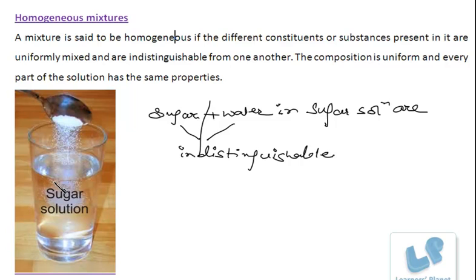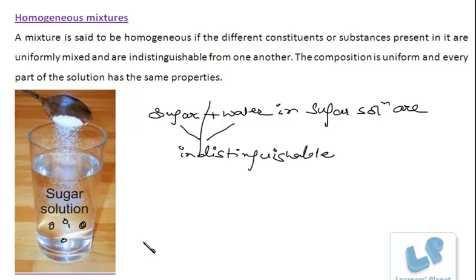See, sugar is being poured into the glass of water, this will get dissolved. Once this is a sugar solution, here I can't say that this is sugar, this is water, this is sugar, this is water. No, there's a uniform mixing of sugar and water. And secondly, the composition is uniform.